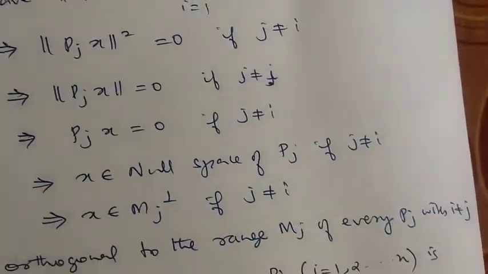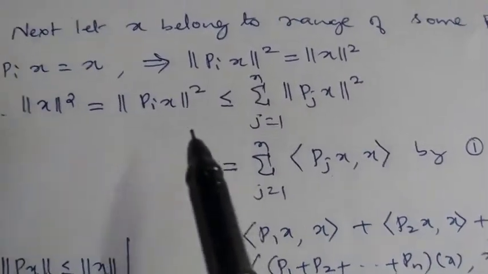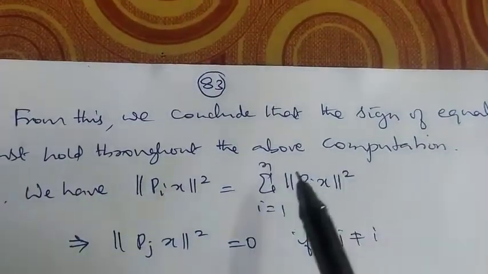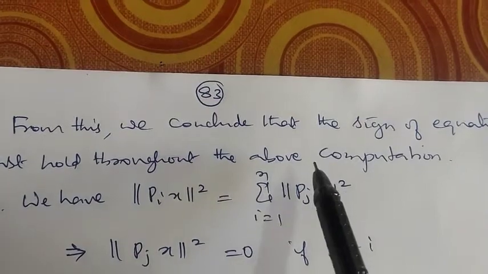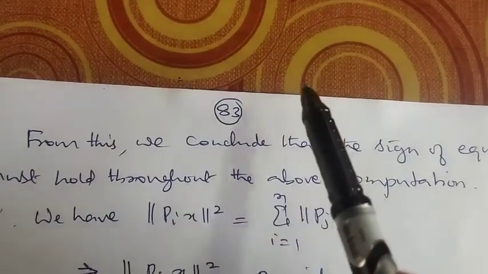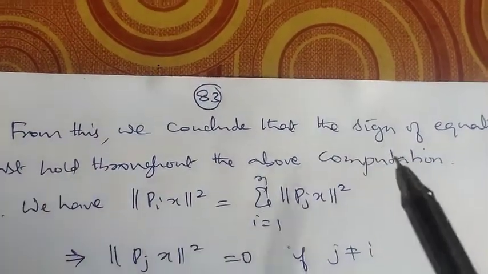Now from this we conclude that norm of X square is equal to norm of Pi of X square, that is less than or equal to norm of X square itself, which means the sign of equality must hold throughout the above computation. Whenever we have less than or equal to, there it must be equal to.